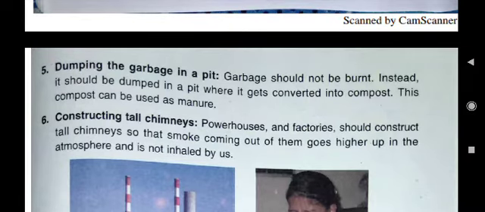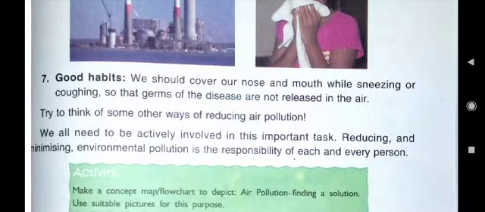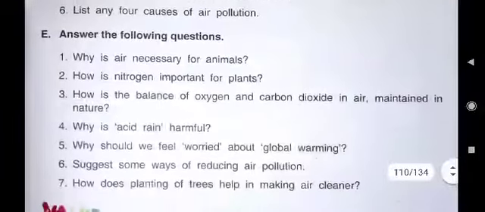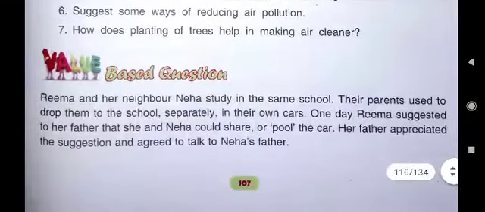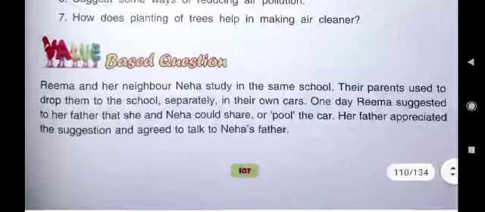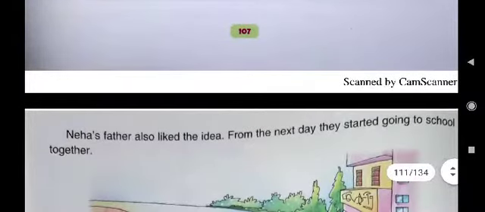Sixth point, constructing tall chimneys. And seventh point, adopting good habits. Now come to the seventh question. That is the last question of your lesson. The seventh question is, how does planting of trees help in making air cleaner? This we have read, that we should plant more and more trees to reduce air pollution. And the question is being asked, how does planting of trees help in making air cleaner?